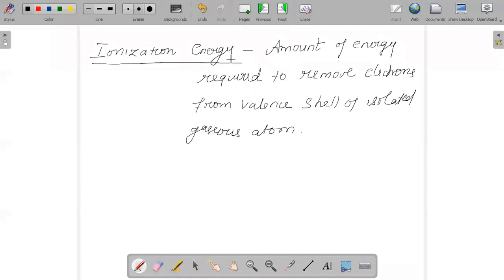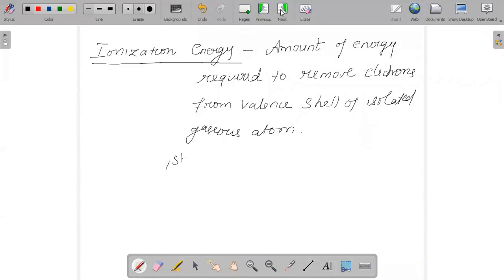It is always given from outside to remove an electron. We are providing additional energy from outside in order to remove an electron from the valence shell. When you study the chapters in detail, you will study first ionization energy, second ionization energy, and so on. There we categorize it as the amount of energy required to remove the first electron or the second electron. It depends.